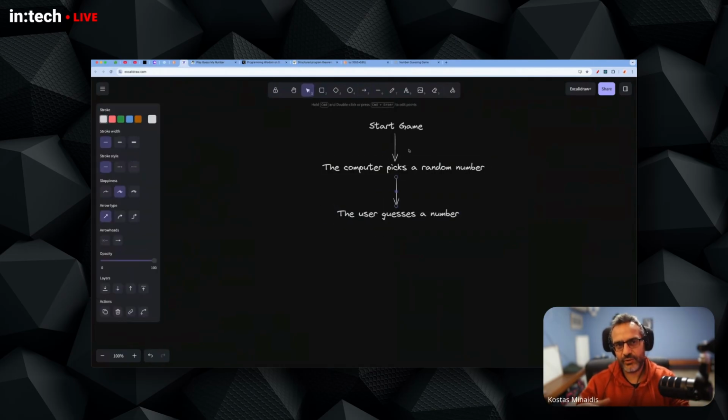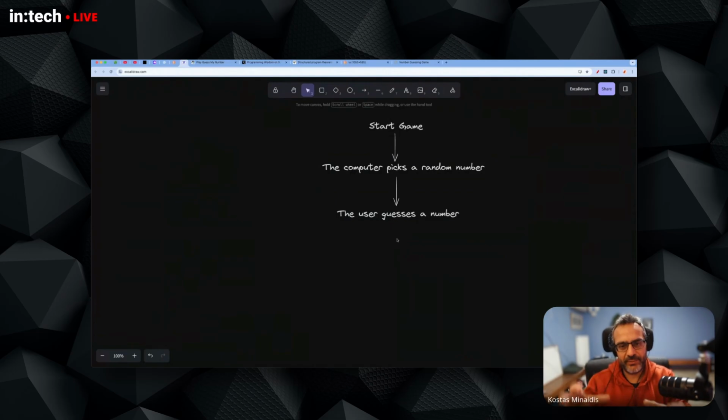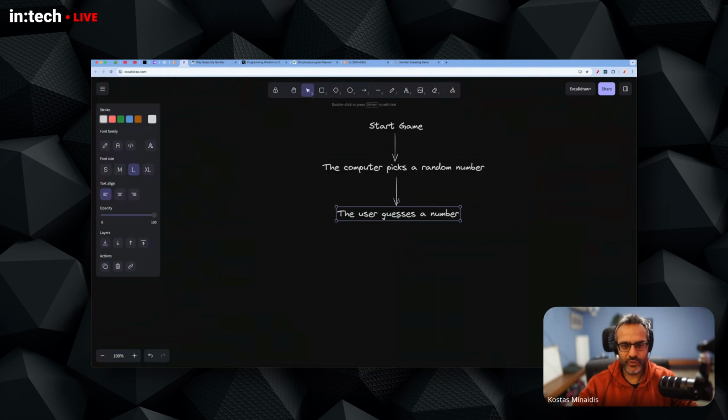And you can see this also looks like a step-by-step instruction. But once the user guesses a number, this is where the program logic stops being sequential, step-by-step. And we have a case where two things can happen. At this point, the user has correctly guessed the number, right?